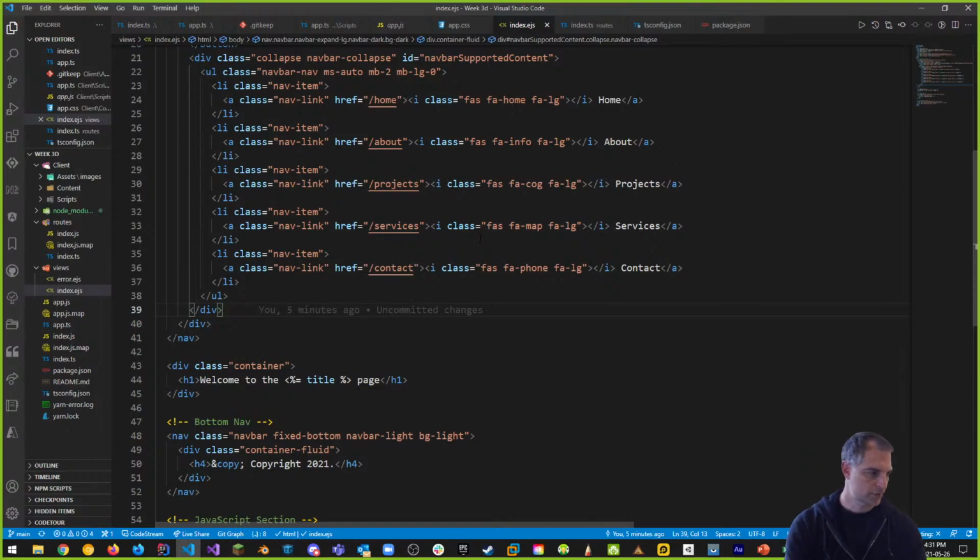Okay, any questions before we stop for the day? I know there's a lot that I gave you there, but this is the template that you need to get going. This is a good start for what we're going to be doing next week and ongoing for the rest of the semester. That's why I did all this, because I'm going to be using this project template, week 3D, to move forward with everything else, including authentication and everything else I'm going to give you for the remainder of the semester, with TypeScript support, which is awesome for you guys.